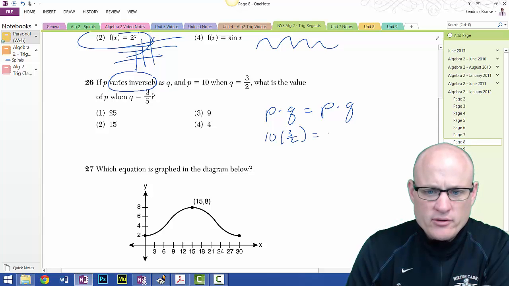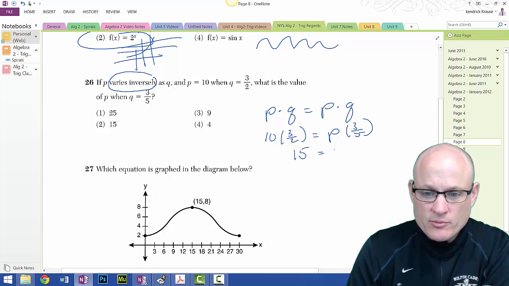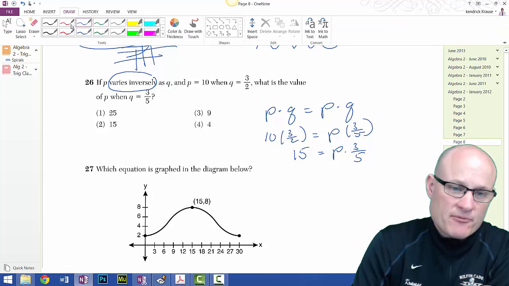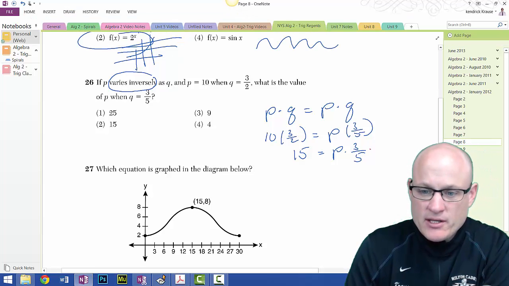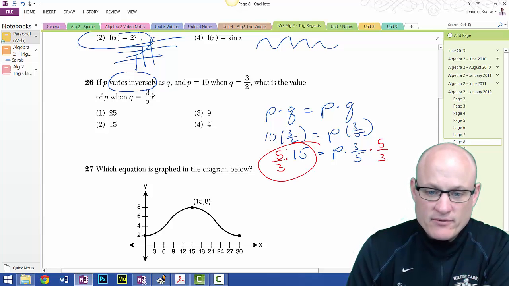What is the value of P when Q is 3/5? Well, this just gives me 15 is equal to P times 3/5. And hopefully you have learned enough about fractions to not be afraid of them. To get rid of it, you just multiply by the reciprocal. And this gives me 25. So my answer is 25.